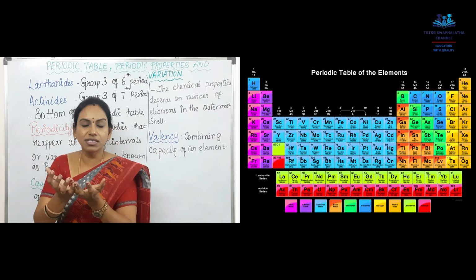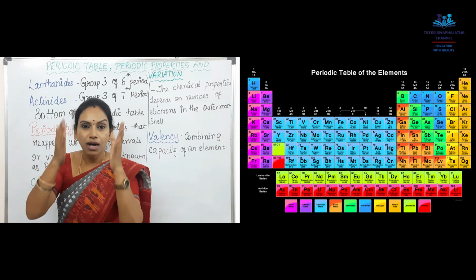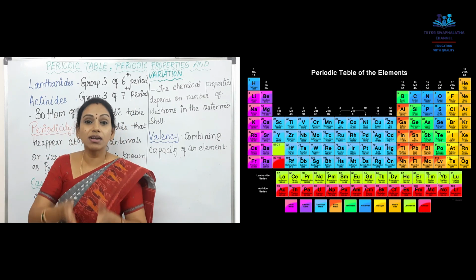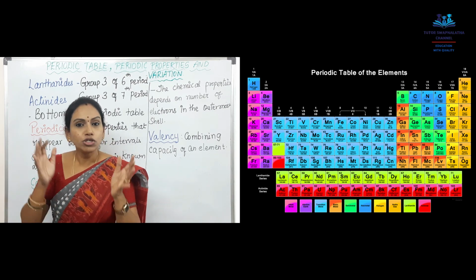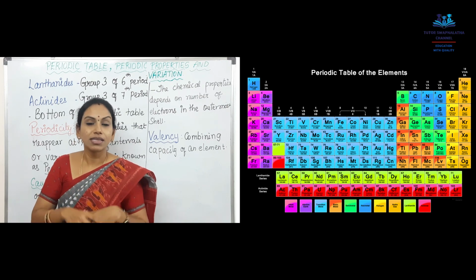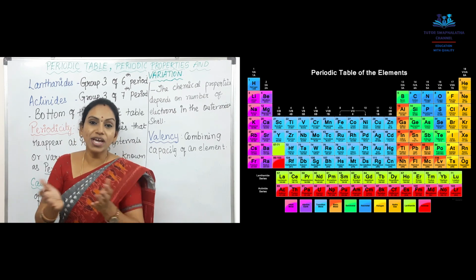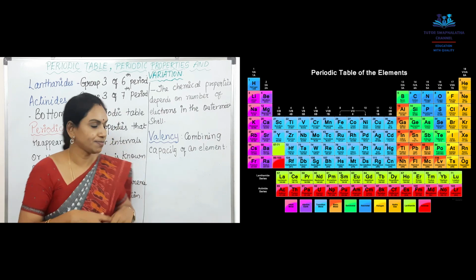The ones that belong to the same vertical columns and horizontal rows should be the same, but some of them are not similar, they are dissimilar. So this variation you call periodicity.